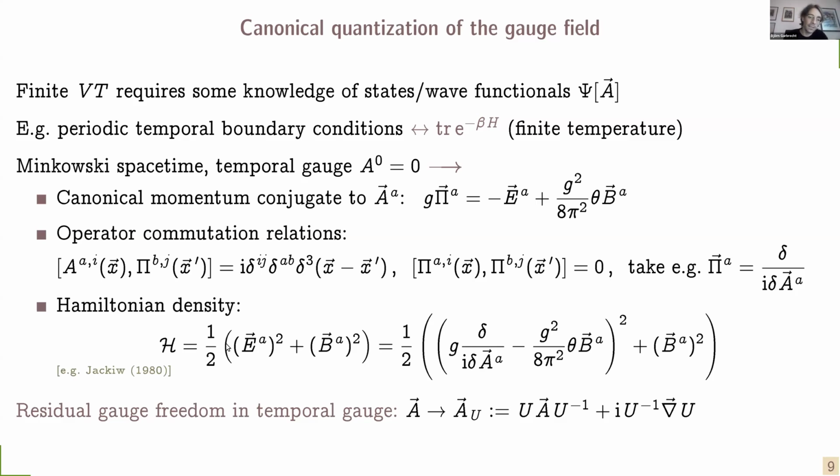Now, the Hamiltonian density then is just the energy density of the gauge fields, and in operator form, it looks like this here. Now, in temporal gauge, of course, there's a large residual gauge freedom, and this consists of all space-dependent gauge transformations. So next thing we need to do is talk about this extra gauge freedom.